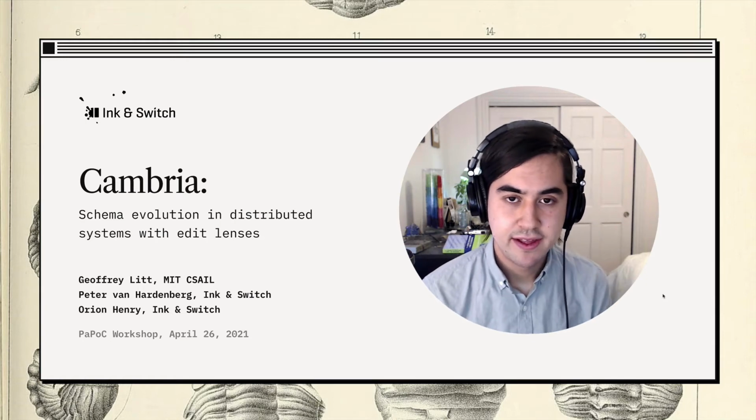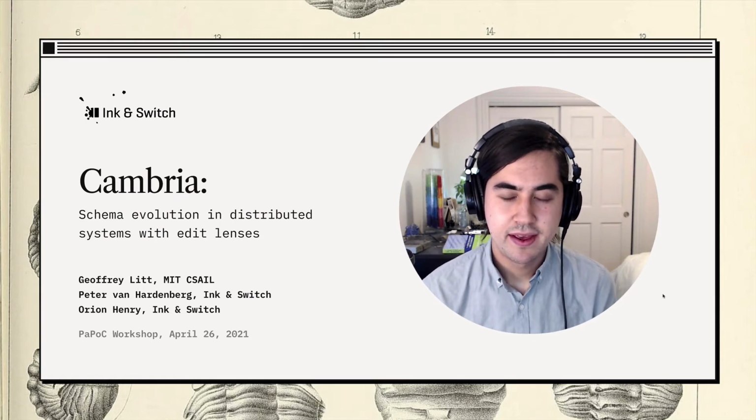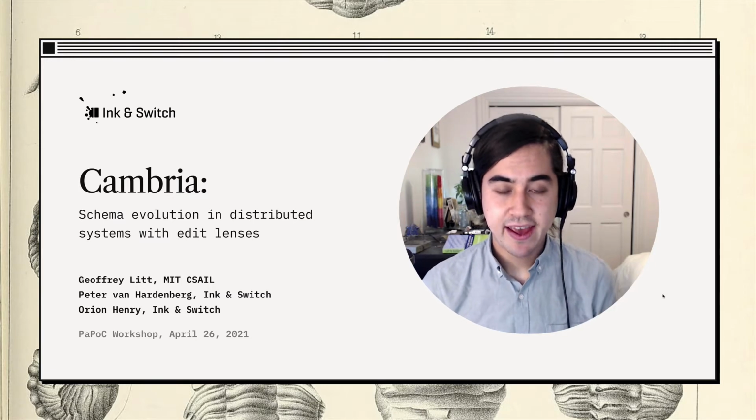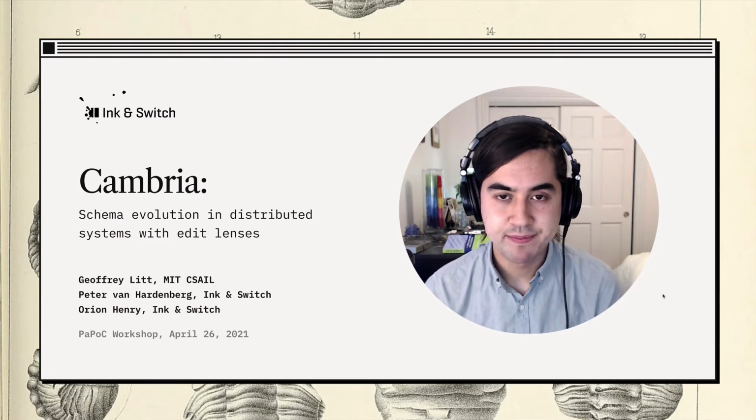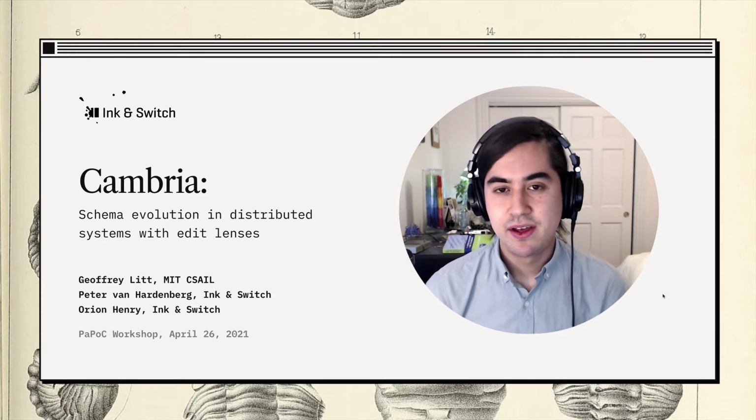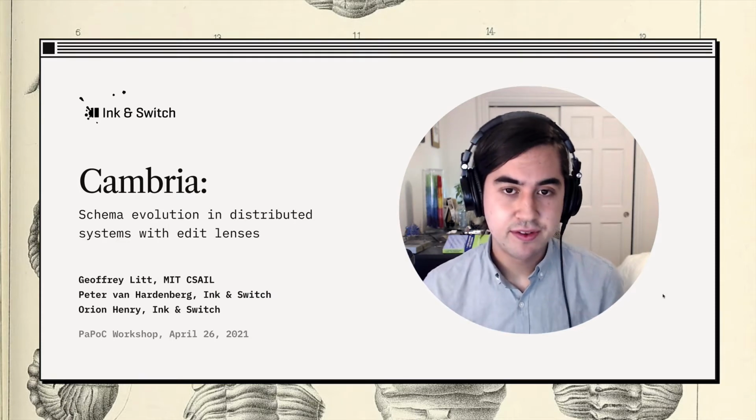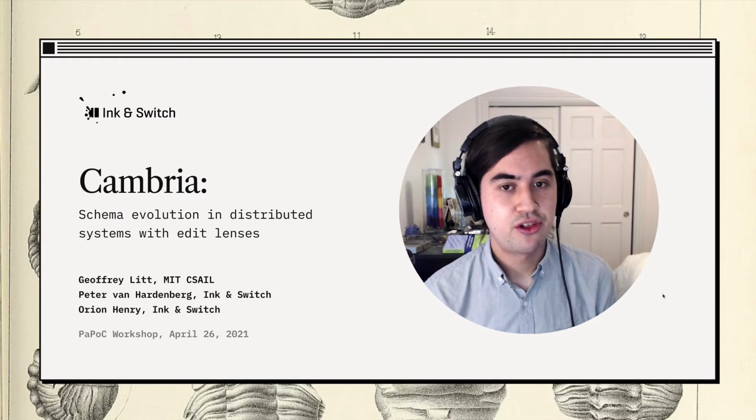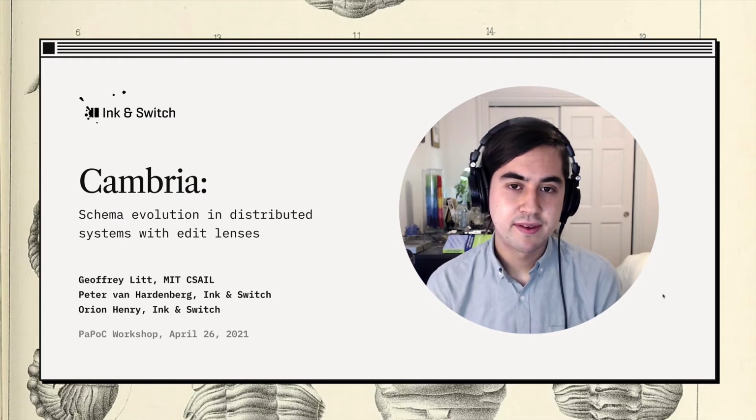Hi, I'm Geoffrey Litt, a PhD student at MIT CSAIL, and this is joint work done with Peter van Hardenberg and Orion Henry at the Ink and Switch Research Lab. Our work deals with the problem of evolving schemas over time, which is a pervasive problem in all sorts of systems, but is particularly interesting and challenging in the context of decentralized ones. Let me show you what I mean.